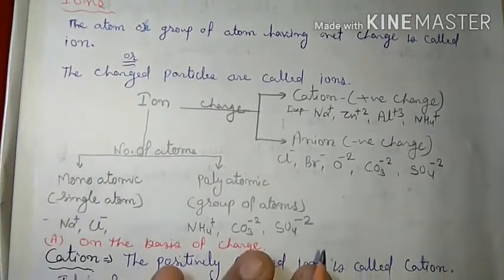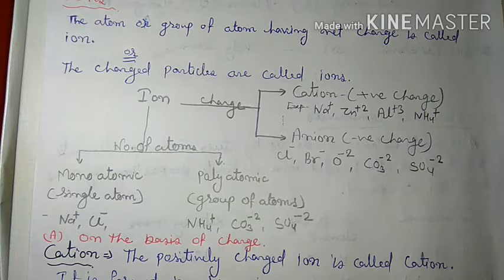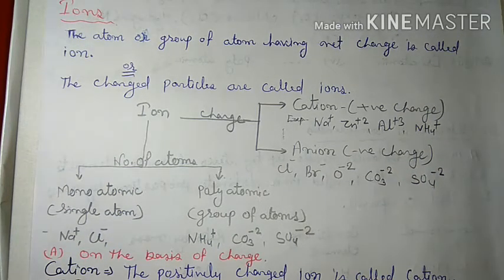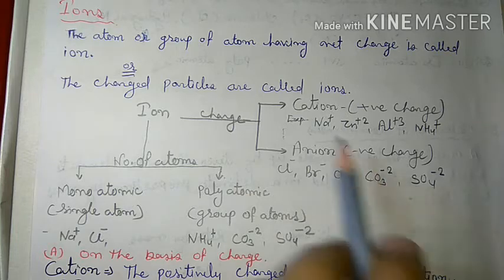Now our next topic is ions. The simplest definition: charged particles, where the particle may be an atom or may be a molecule, are called ions.